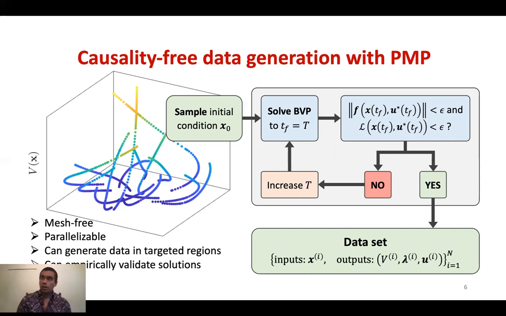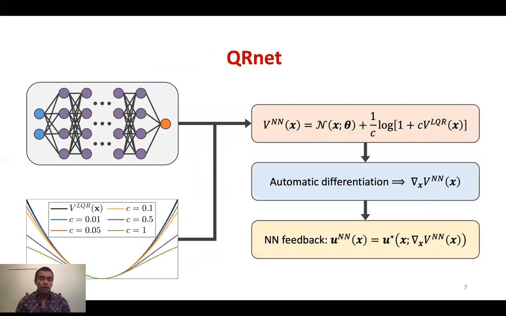This is really great because then you don't need a mesh, potentially allowing you to do this in high dimensions. The method is parallelizable. We can generate data where we want to generate it if we're specifically interested in certain regions. And also we can generate independent data to validate the accuracy of our method. Okay, so that's the data generation.